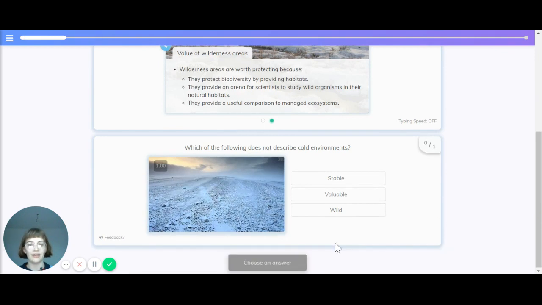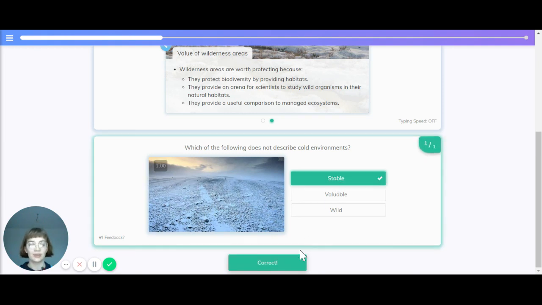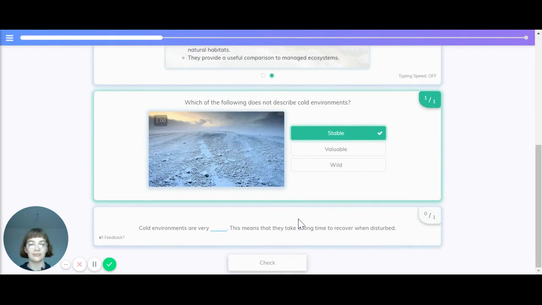Let's just do a quick recap of that. Which of the following does not describe cold environments? Are they stable? Are they valuable? Or are they wild? Well, they have lots of value to them, and they are wild because they're wilderness areas. So the correct answer is stable, because they're incredibly fragile ecosystems.